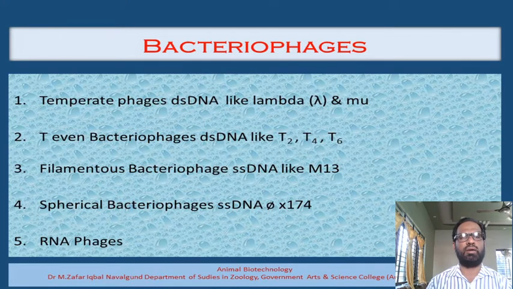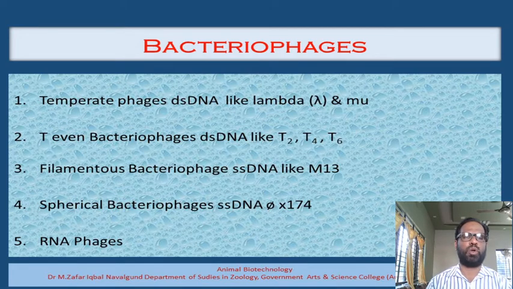The third and very important type of bacteriophages, at least for our discussion, is the filamentous bacteriophages. All the filamentous bacteriophages have a single-stranded DNA molecule. Some popular examples which come under this category are Bacteriophage M13, Bacteriophage fd, and Bacteriophage f1. These are examples of filamentous bacteriophages, and this group of bacteriophages is also very important for the construction of cloning vectors.